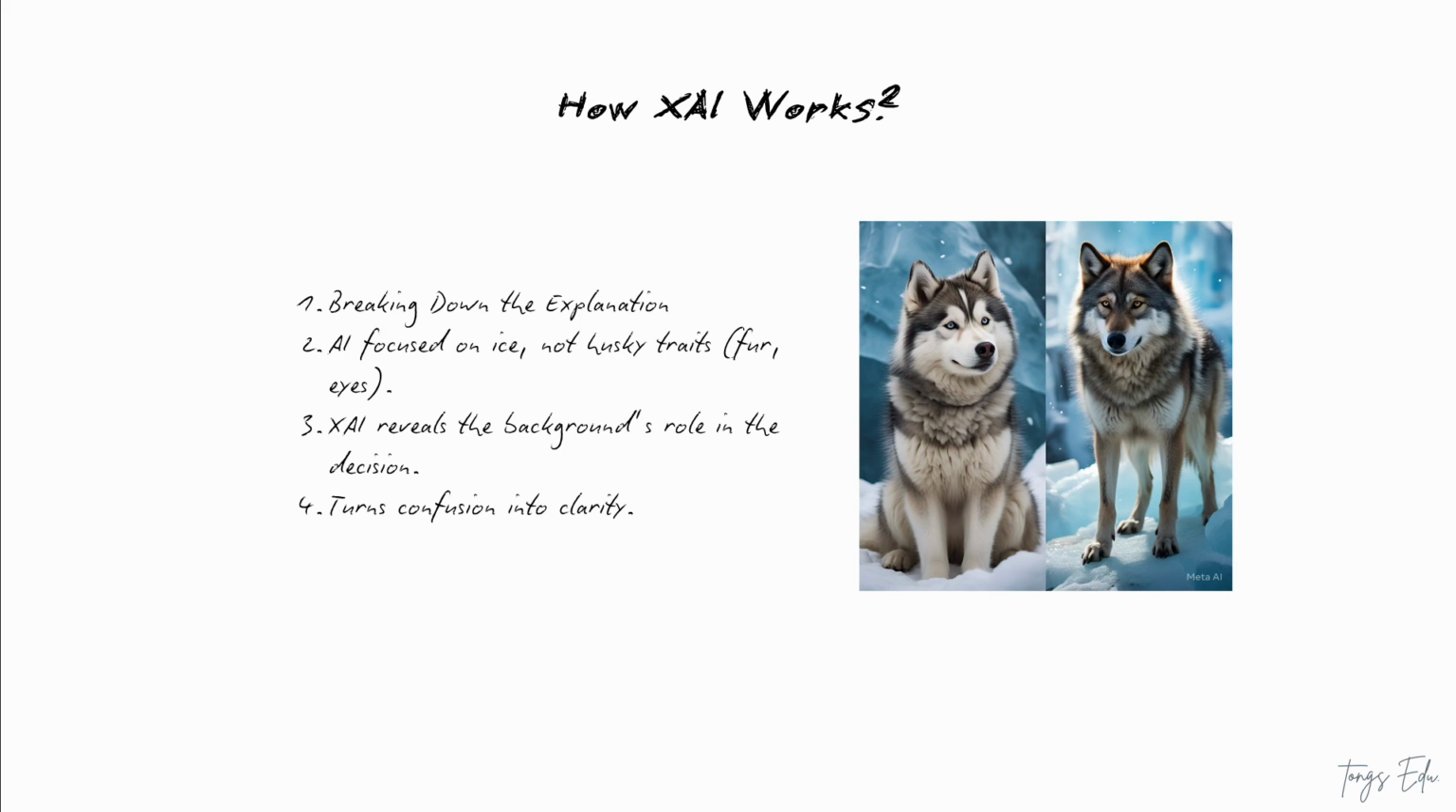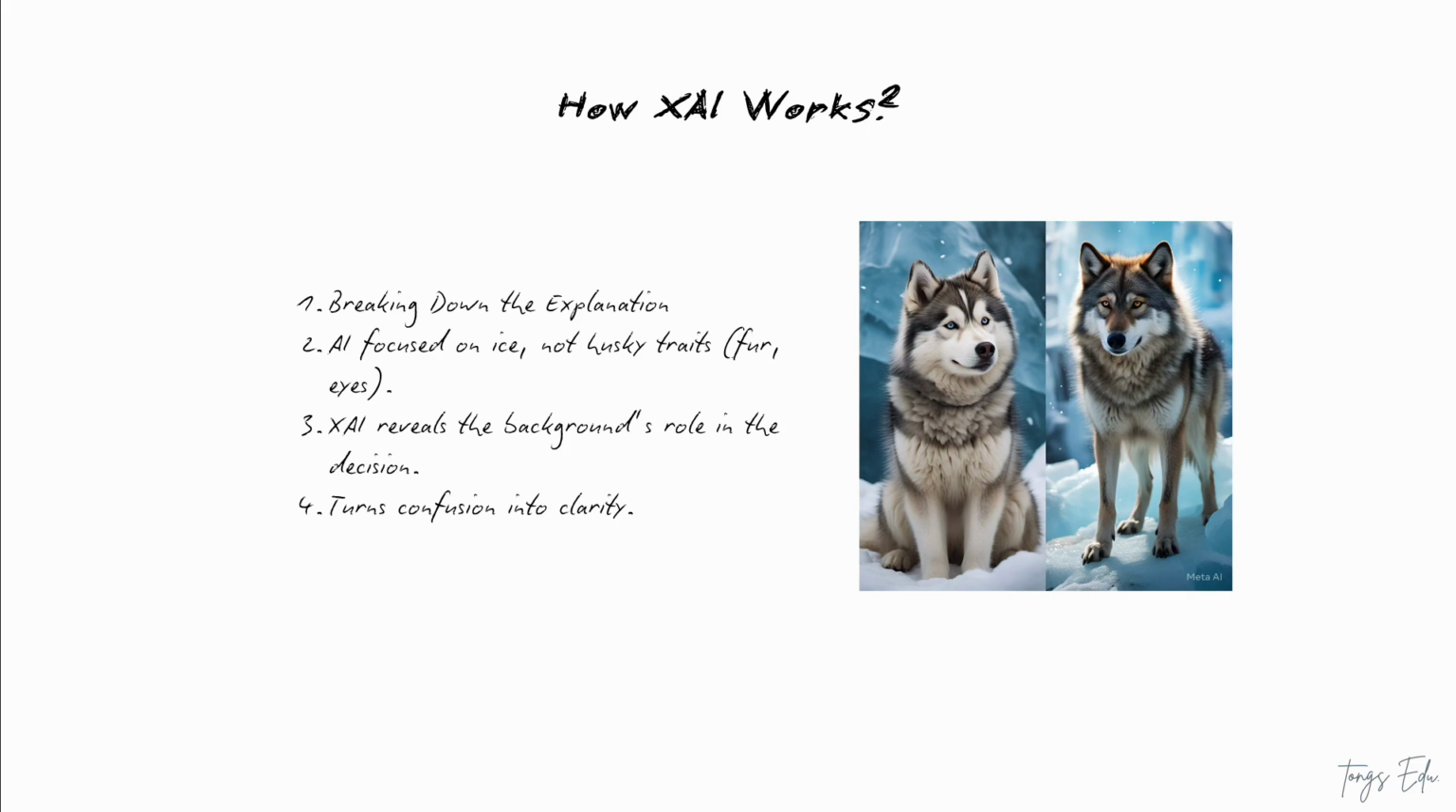It's like the AI got distracted by the scenery instead of focusing on the animal itself, maybe the husky's fur, eyes, or other features that would scream dog. Without XAI, you'd never know this. You just see wolf and wonder, what's going on? But XAI highlights the ice in the background, saying, hey, this is why I got it wrong.